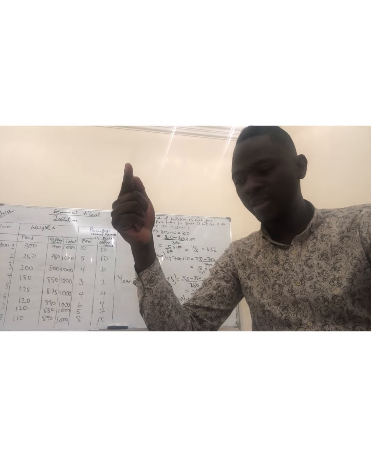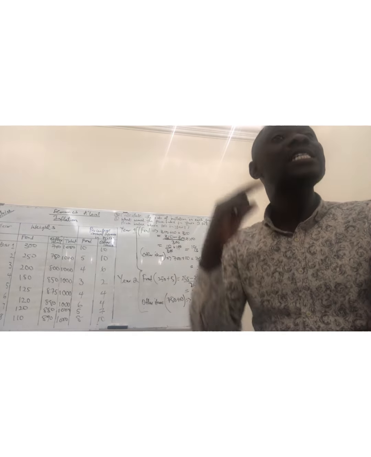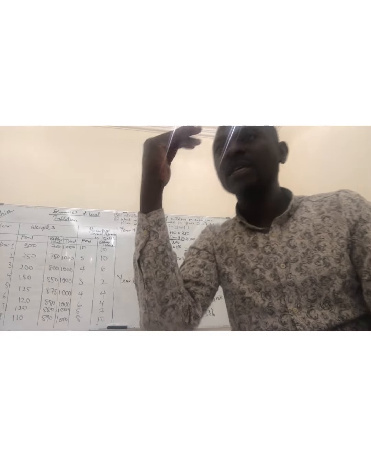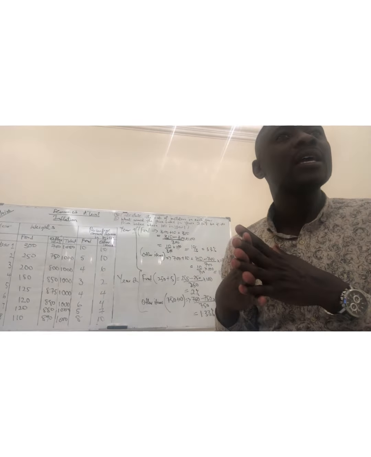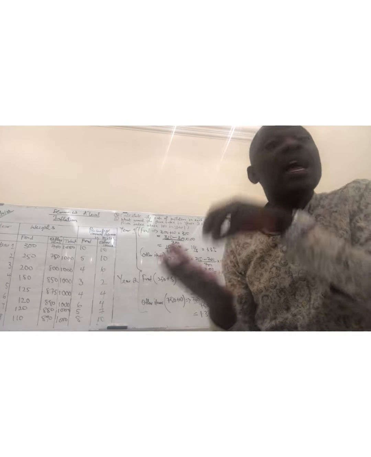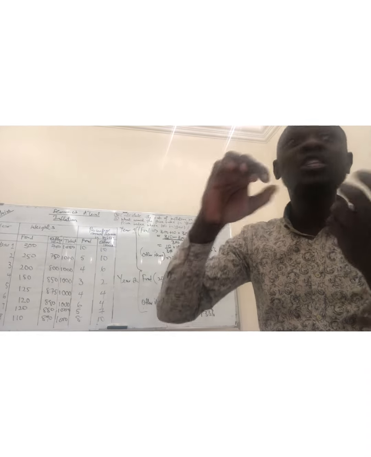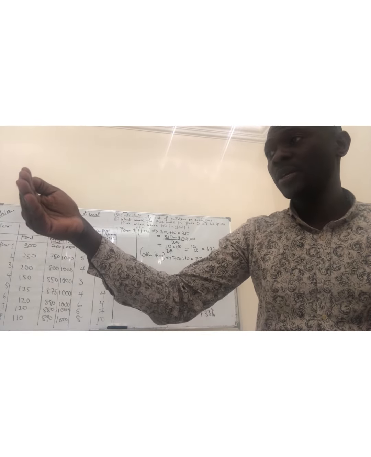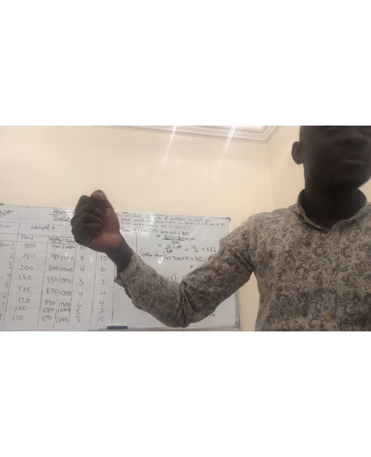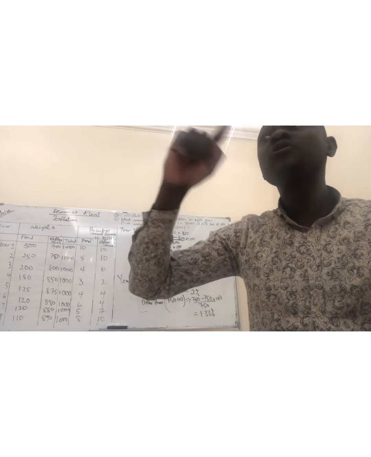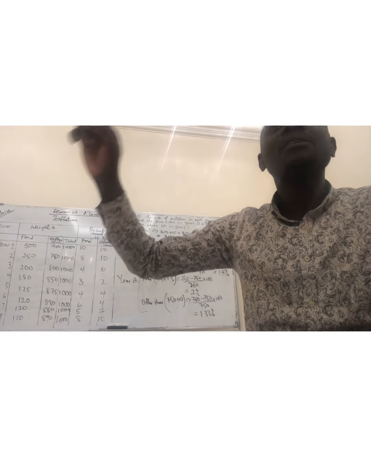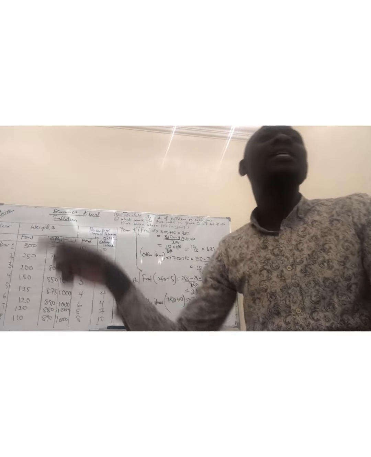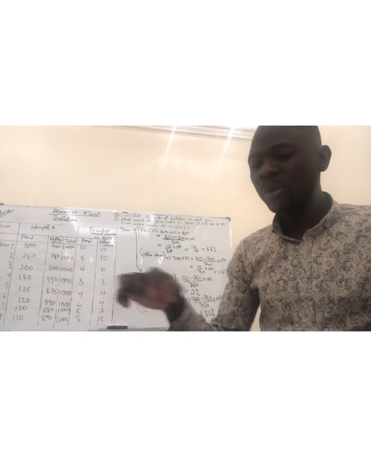Here they said the PPI is an indicator of future trends in the rate of inflation. We're talking about the CPI here. So this implies that retailers sometimes have to pay more when they buy from manufacturers. So if they have to pay more in the course of buying from the manufacturers, what do they do? They try to shift that cost to consumers. So if you as a retailer need to buy goods from your producers, but the prices are high, instead of you paying the high price, you would rather shift that to the prices which consumers are going to pay. That is what we're talking about here.